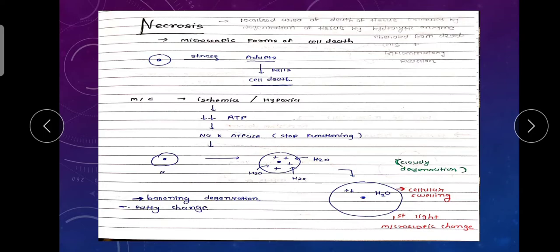What is necrosis? Microscopic form of the cell death. Okay, so mention this is not a normal cell. We apply stress, environmental stress, any other conditions. The cell adapts. Adaptation we saw: hyperplasia, hypertrophy, atrophy, and metaplasia. If cells fail to adapt, they can undergo cell death. Okay, the most common cause of the cell death or the necrosis is ischemia or hypoxia.